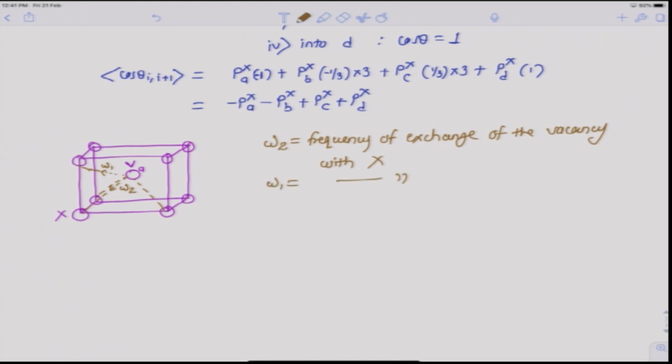Omega 1 is the frequency of exchange of vacancy with the second nearest neighbor of X, or it can be with the third nearest neighbor of X. So, which are the third nearest neighbor? Let us denote them as 3, along the face diagonal, 3 or 3. Let us denote the second nearest neighbor as 2.